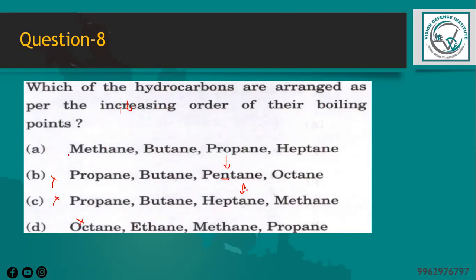So option B, C, and D are incorrect. So the option will be A, that is methane, butane, propane, and heptane. So this is asked in every part of the examination.